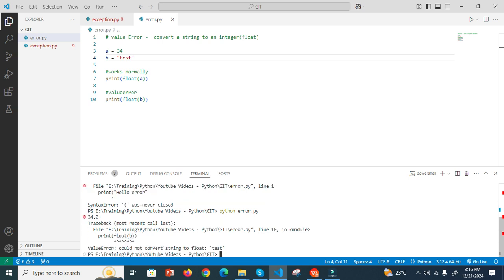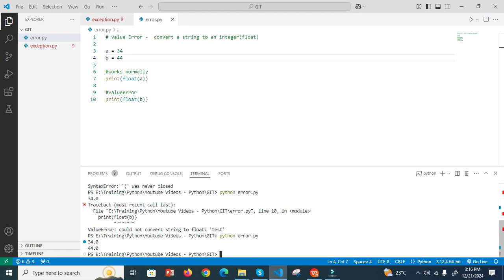Now I run this. It says value error. So converting a string to a float is not possible, meaningless. But let's say I have an integer, I save this. It converts an integer to a float, so 34.5. So this is a value error.